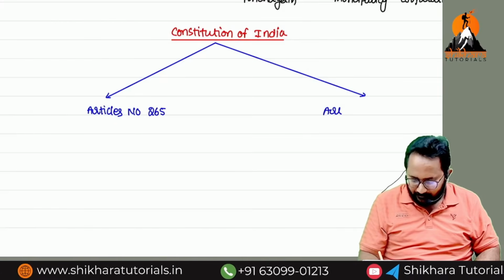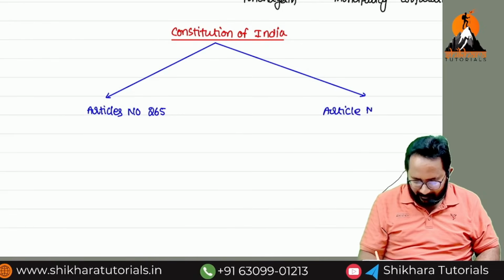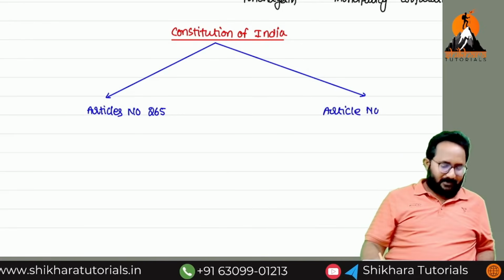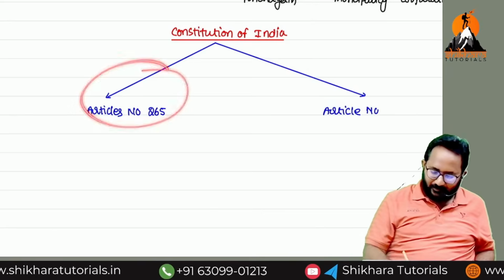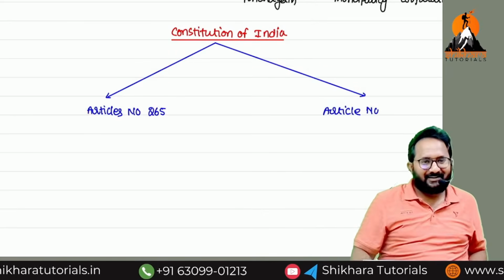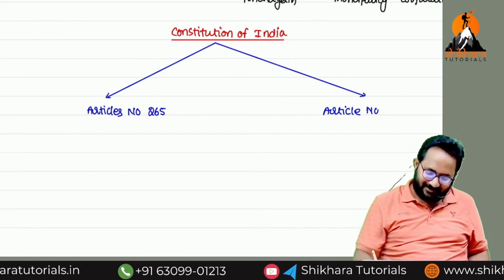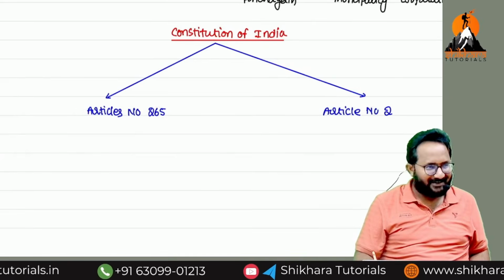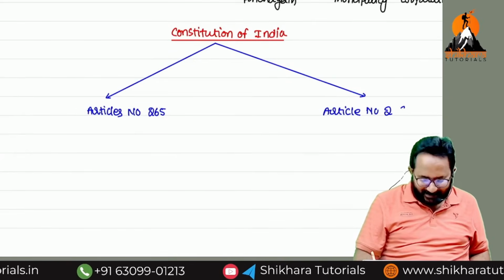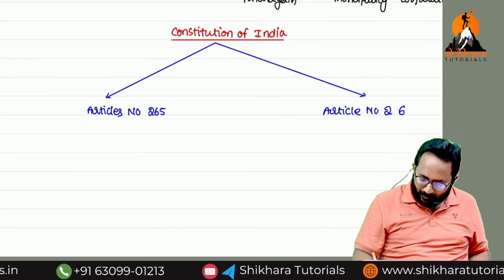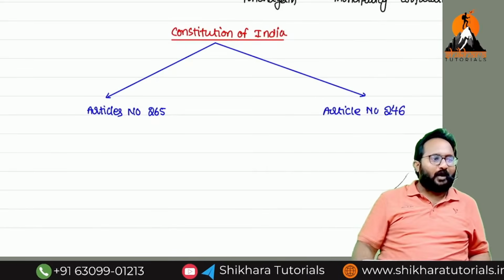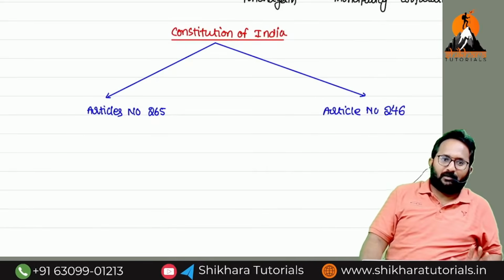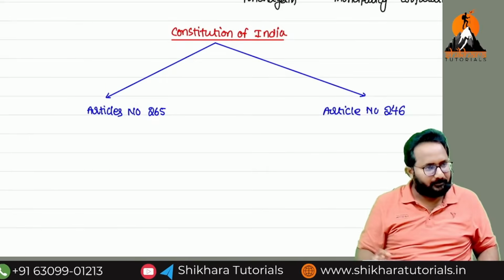Next article: here we have 265, and definitely it is 266. In between you have to replace 4, that is 246. These two articles only you have to remember for our paper.